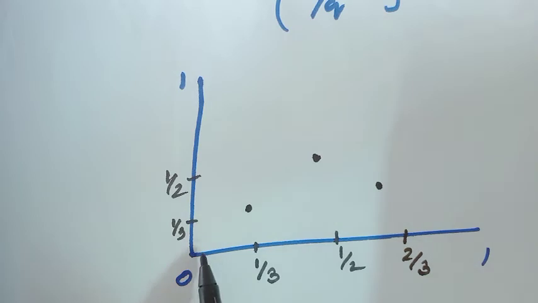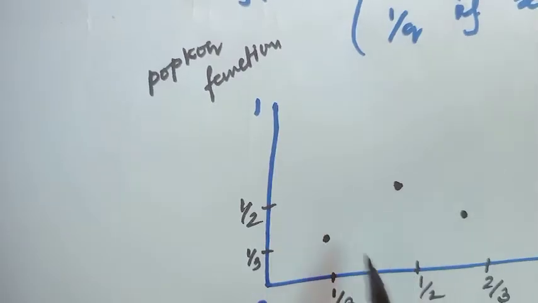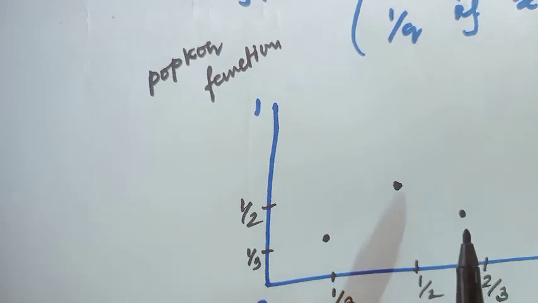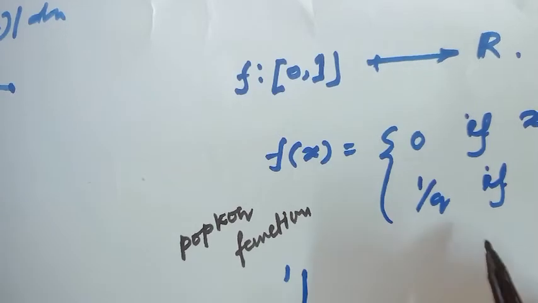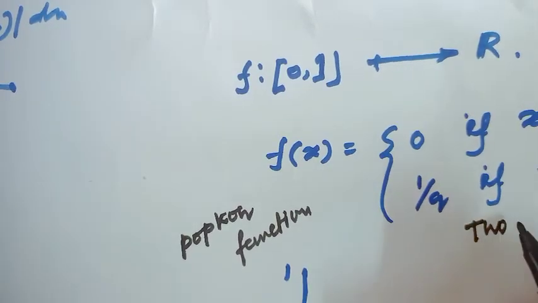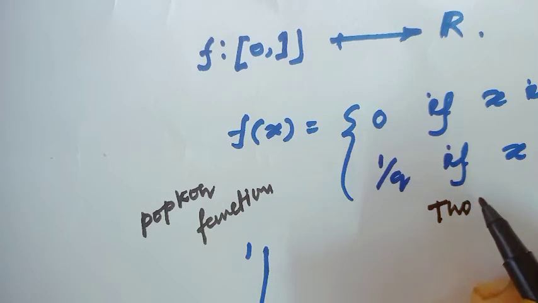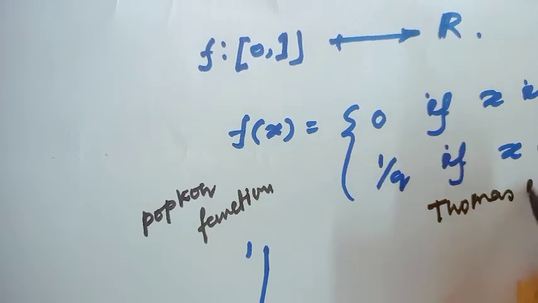Otherwise, at irrational points, the value of the function is 0. This function looks like popcorn, so it is called the popcorn function. It was also defined by the mathematician Thomae, so it is Thomae's function.